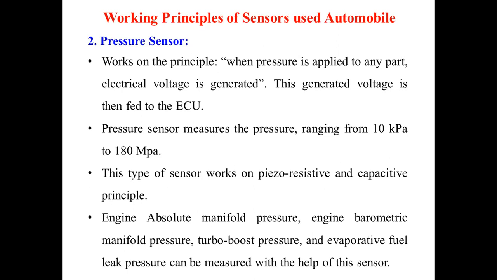So what are the examples here? Pressure sensors. In the engine, we can have the MAP sensor, that is manifold absolute pressure sensor, engine barometric manifold pressure, turbo boost pressure, evaporative fuel leak pressure. These are some of the examples wherein we can utilize this pressure sensor, which works on either the piezoresistive or capacitive principle, or the simple principle, that is when pressure is applied to any part, electric voltage is generated.